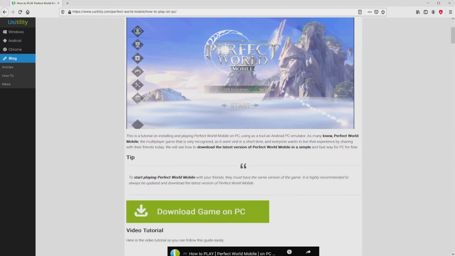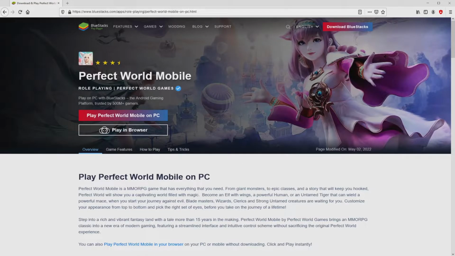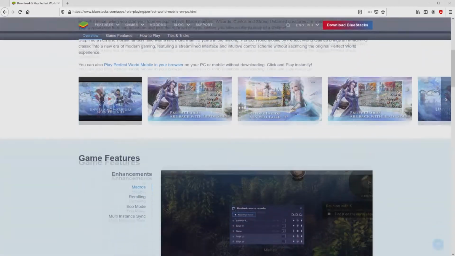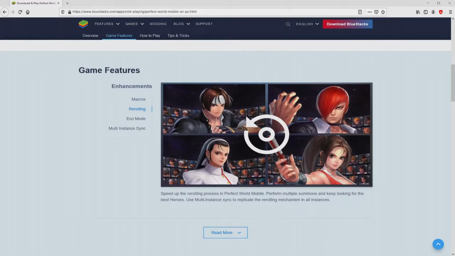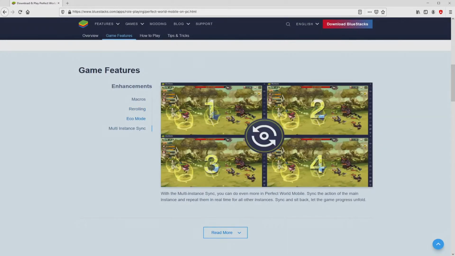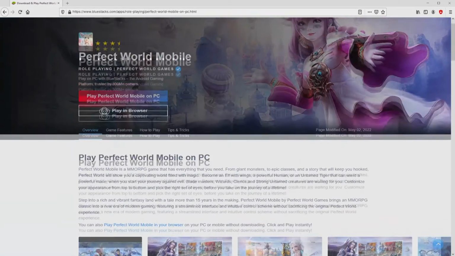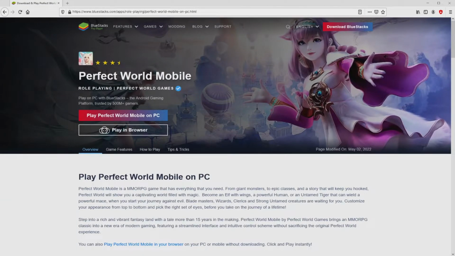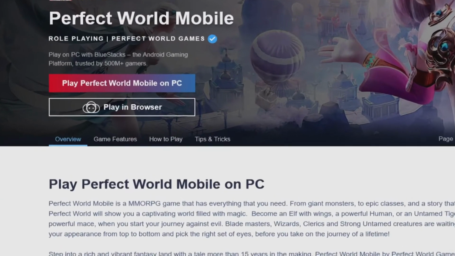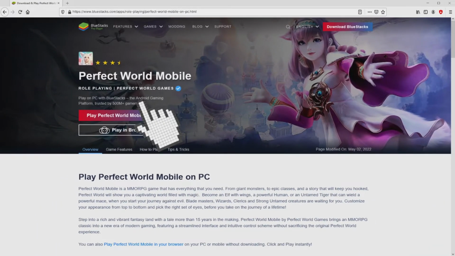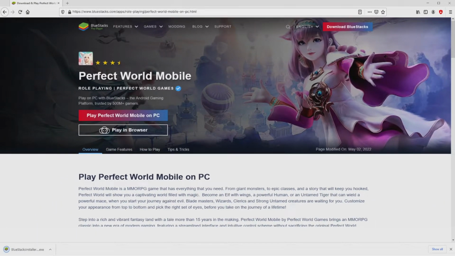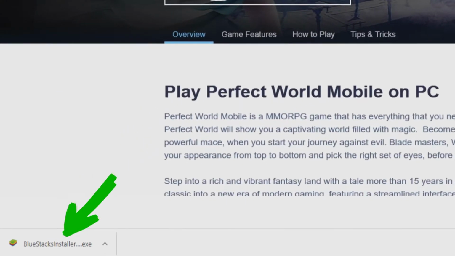We scroll down a tad and click on the Download Game on PC button. Once clicking on the link, we reach the website of BlueStacks, which is the Android emulator that we will load to enjoy the game Perfect World Mobile on the PC. It is now obvious that we have some pros of preferring using the emulator. Now we will start downloading by clicking on this button Play on BlueStacks that I have marked in green. Next step is clicking on it. And the download takes no time at all. Here it is, here is located the download. It is a file to execute.